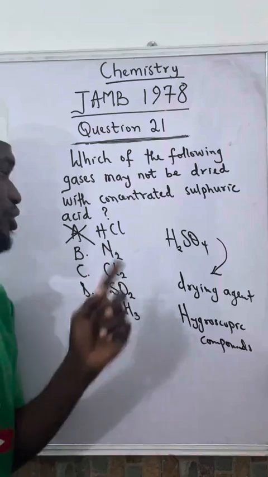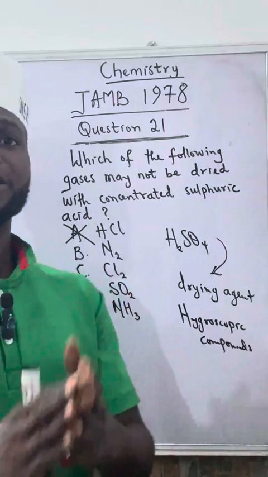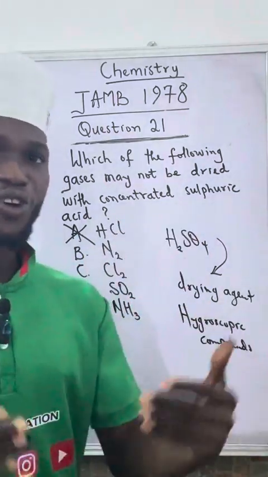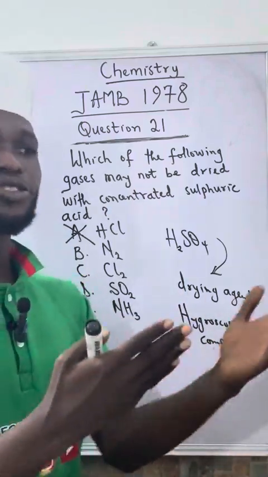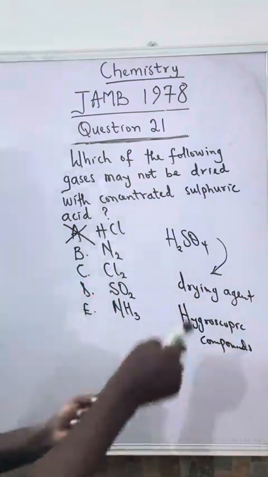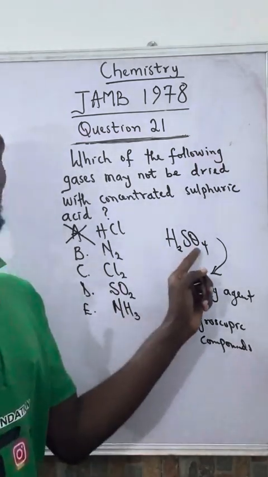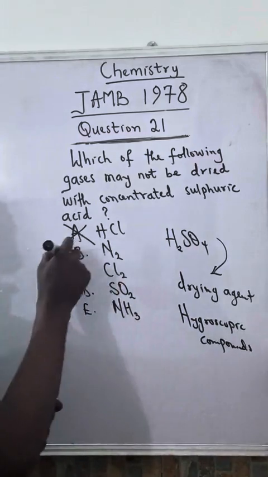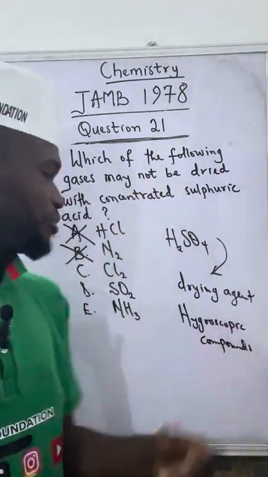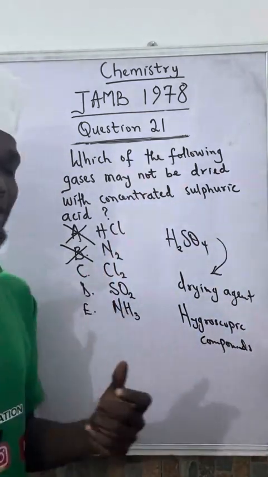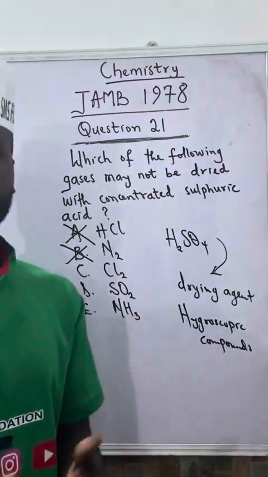Let's consider the second one. This is N2. This is nitrogen gas, and it is neutral in the context of acid-base reaction. Acid-base reaction leads to salt and water. Since this is neutral, it's neither acid nor base. So then H2SO4 can be used to dry it. So that means this is still not the answer, because the question asks for the one that may not be dried. Let's check chlorine gas. Chlorine gas too is also neutral in this context. So it's neither an acid nor a base.